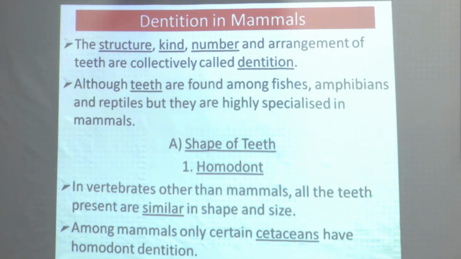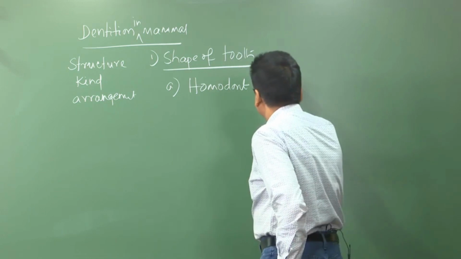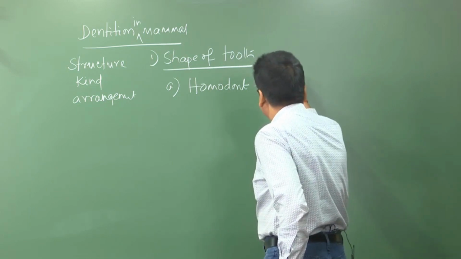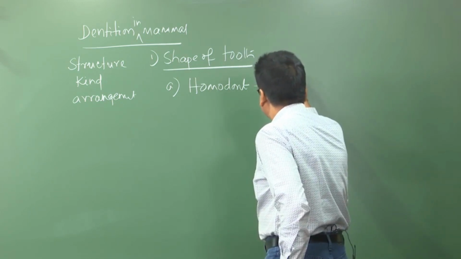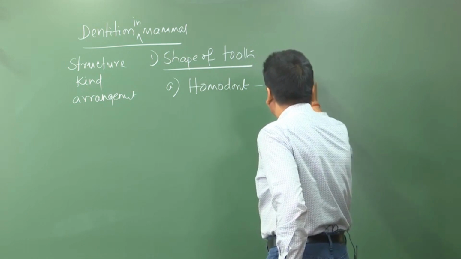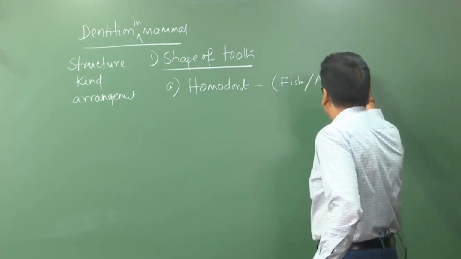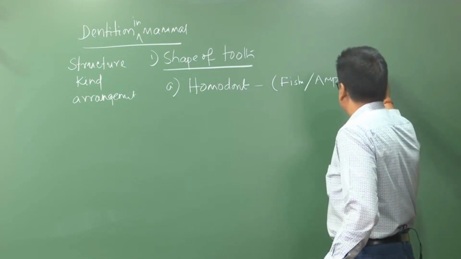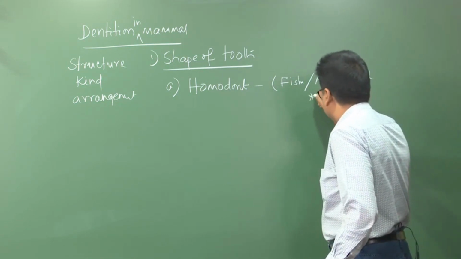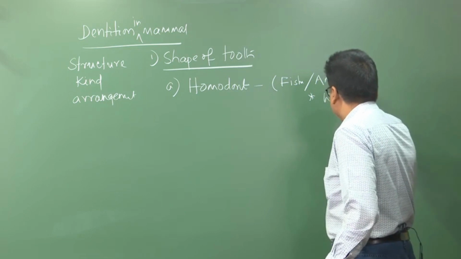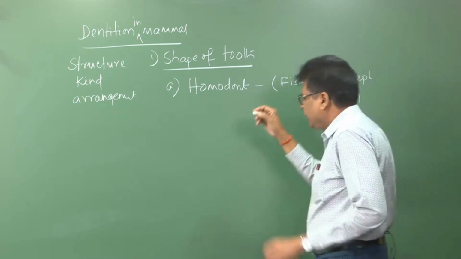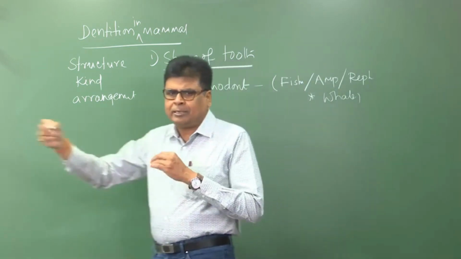Among mammals, only certain cetaceans, that is whales, have homodont dentition. Homodont is present in some fishes, in amphibians, and also in reptiles. The only exception among mammals is the whale, where the teeth are similar in shape and size.